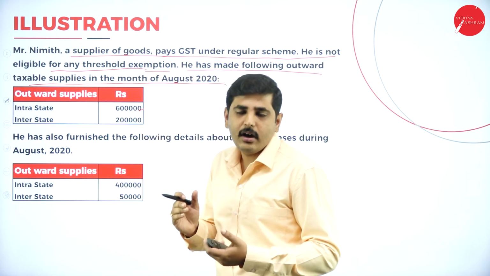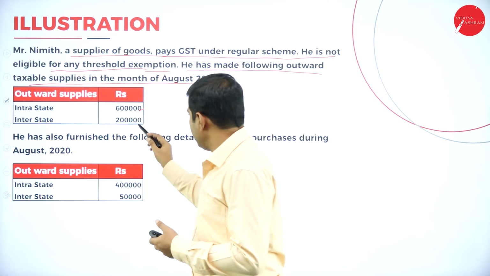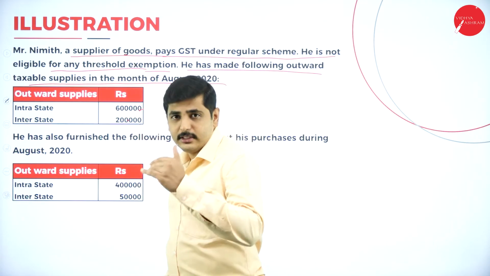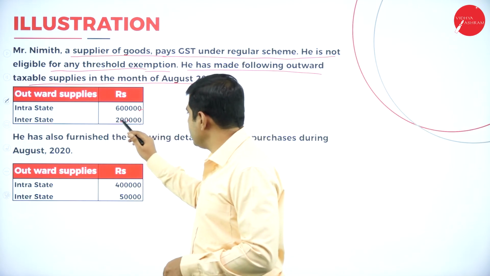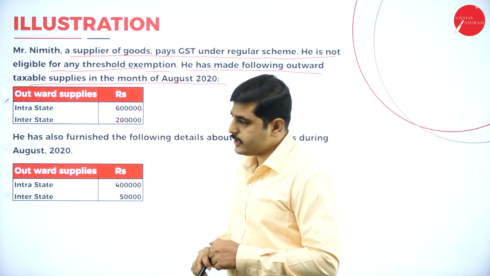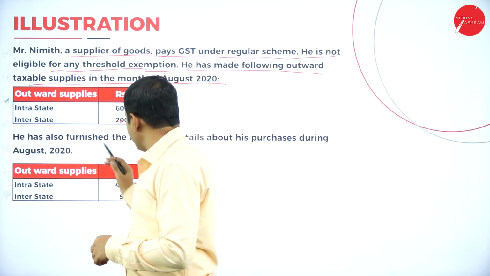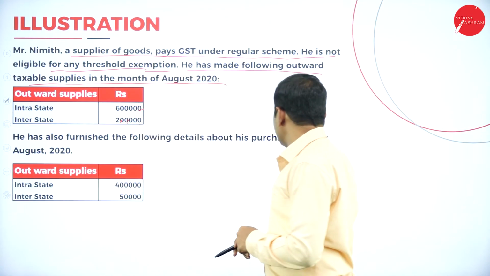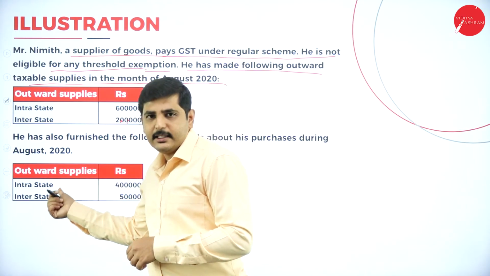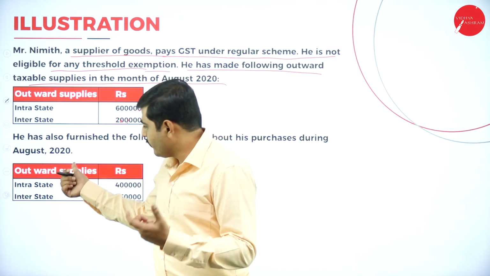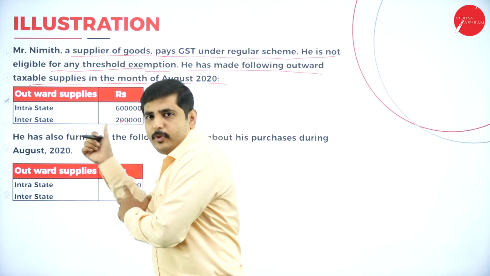Interstate, meaning with other states, is 2 lakh. So he has done business of 2 lakh rupees with other states. Now he has also furnished the following details about purchases during August. This is inward supply, for which ITC credit is available. Whatever credit is available, we can utilize against the outward supply.